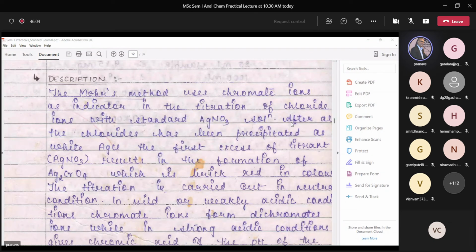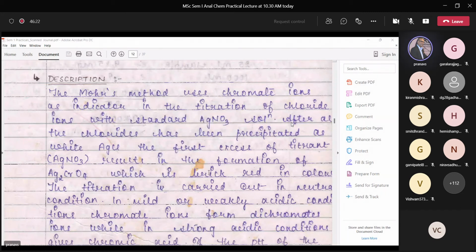So the first step is you prepare a standard solution of silver nitrate and then you standardize it with sodium chloride solution. And once you have standardized silver nitrate, you titrate the chloride ion present in your sample.